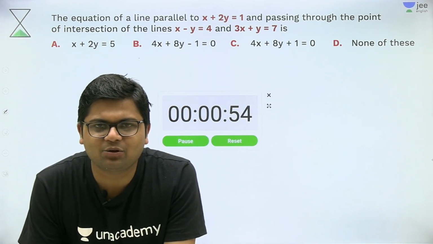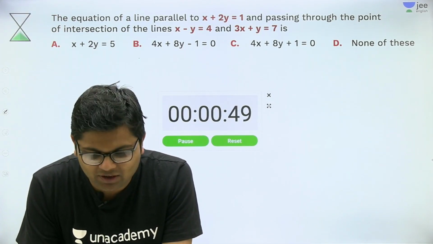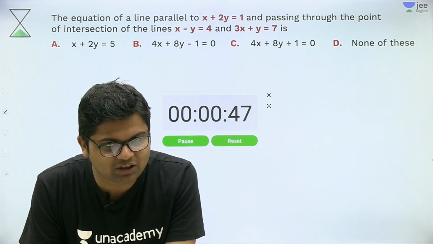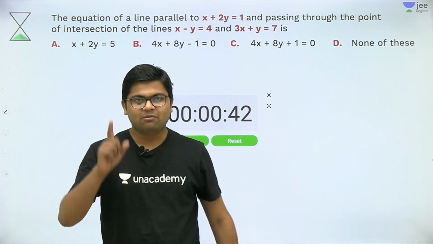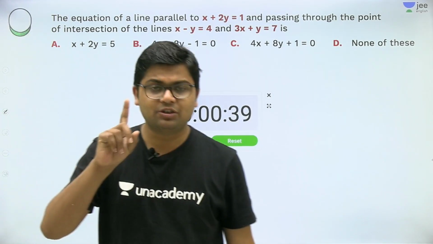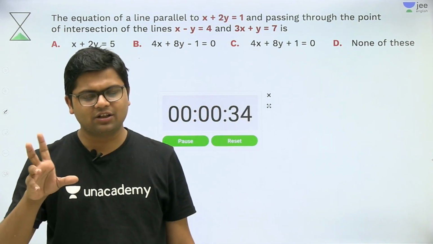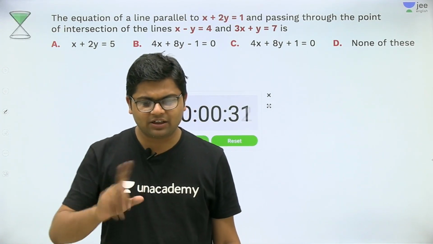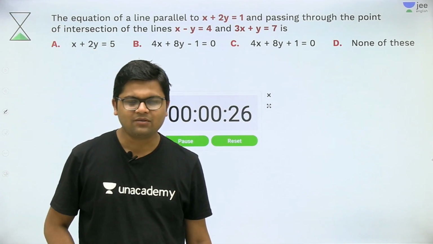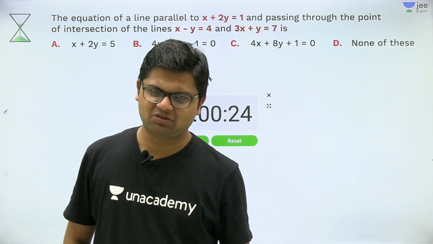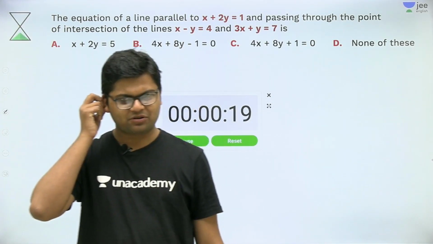Equation of a line parallel to x plus 2y is equal to 1 and passing through the point of intersection of these lines. Once again, students, tell me the concept by which this question will be solved, and make the geometry of the question visible. You should draw the lines, you should feel what the question is demanding from us. Then it will be very easy for you to solve the question. Equation of a line parallel to this, passing through the point of intersection of these two lines. This type of question.